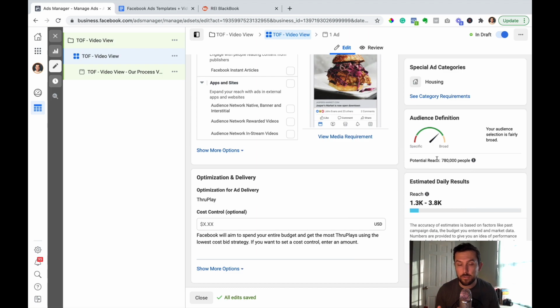They're watching 100% of the video. And if that's the case, then we'd want to retarget that person with a more direct ask. And we're going to have a video to talk about retargeting, but just know that that is one of the side effects, or one of the benefits of running these video view ads, is this audience of viewers that you build up.